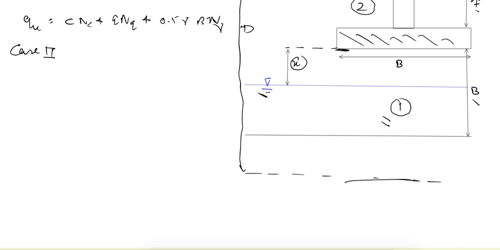So why have we considered this depth up to B only? Because it is found out that the failure surface, so this surface that we took in our initial case, extends up to or almost up to this depth, that is B. Because of that it is taken up to here.